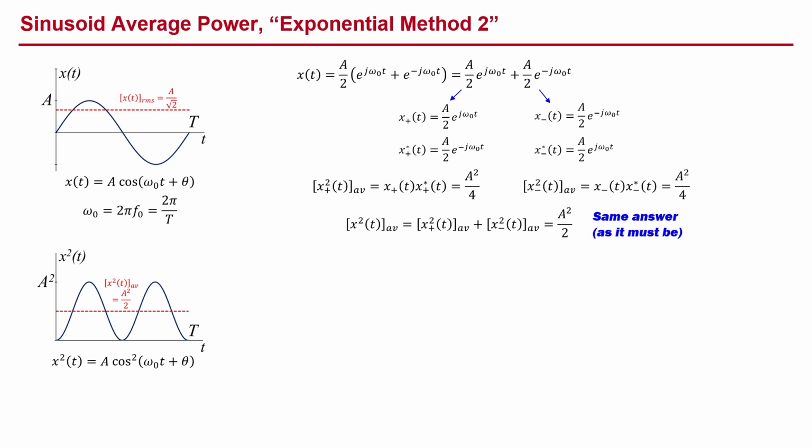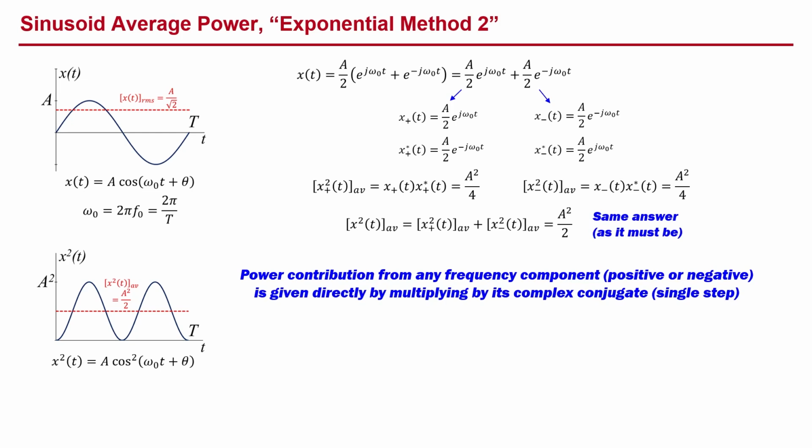From this, we see that the power contribution from any frequency component, positive or negative, is given directly by multiplying by its complex conjugate in a single step. This only works due to the findings of the previous analysis. But now that we know this, we can apply this simpler single-step approach.